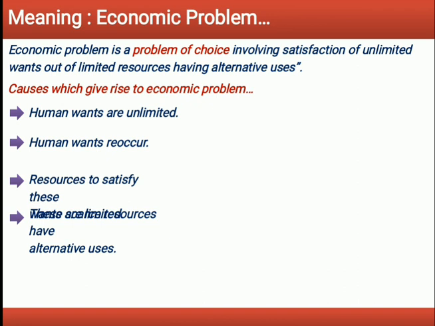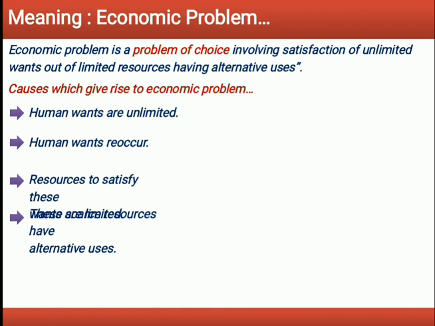Human wants also differ in priorities. That is, all wants are not of equal intensity. For every individual, some wants are more important and urgent as compared to others. Due to this reason, people allocate their resources in order of preference to satisfy their needs and wants. If all human wants had been of equal importance, then it would have been impossible to make a choice.